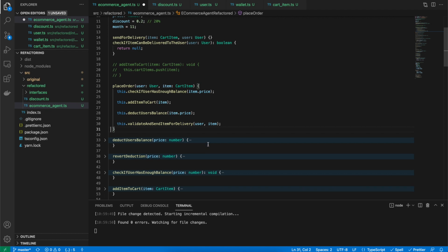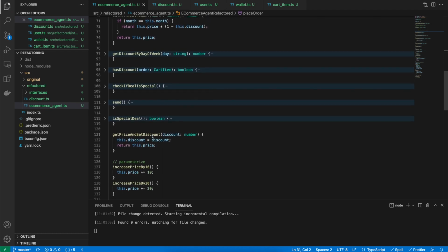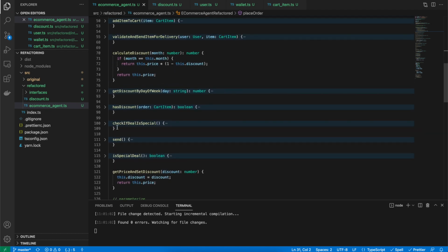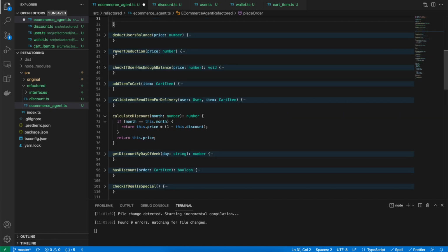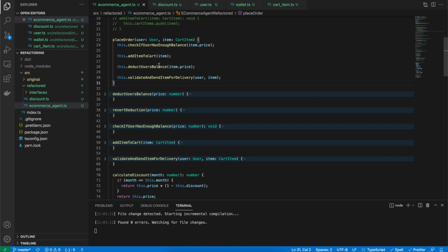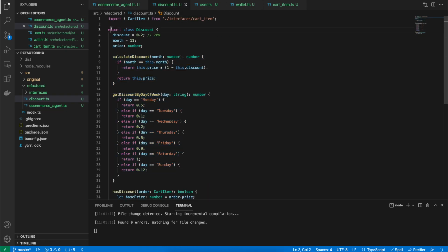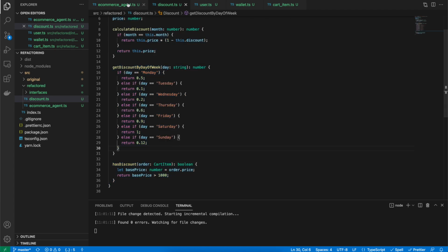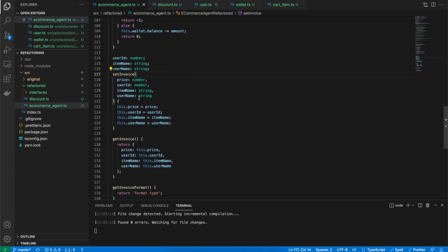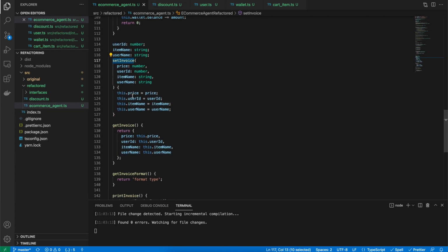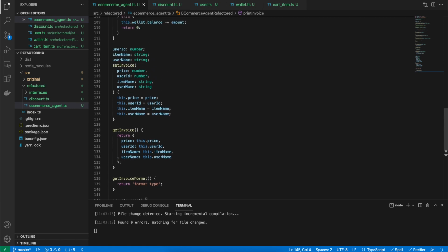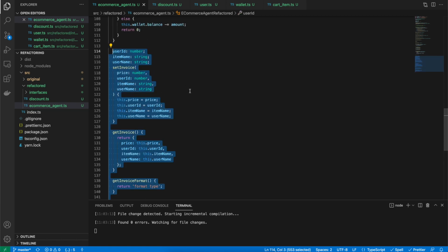So I can now safely remove these methods 1, 2 and 3, these. Perfect. Now we have removed the discount related methods inside the discount class. I think the next thing we can move out is the invoice related functions into an invoice class.